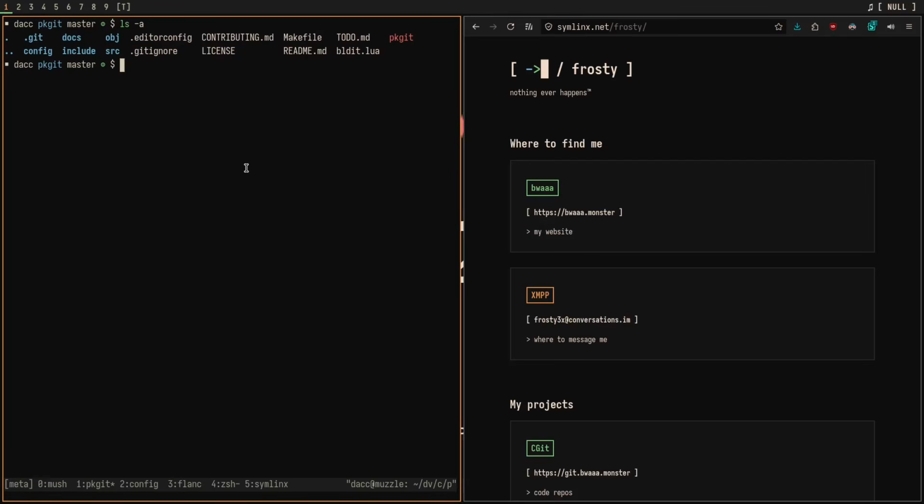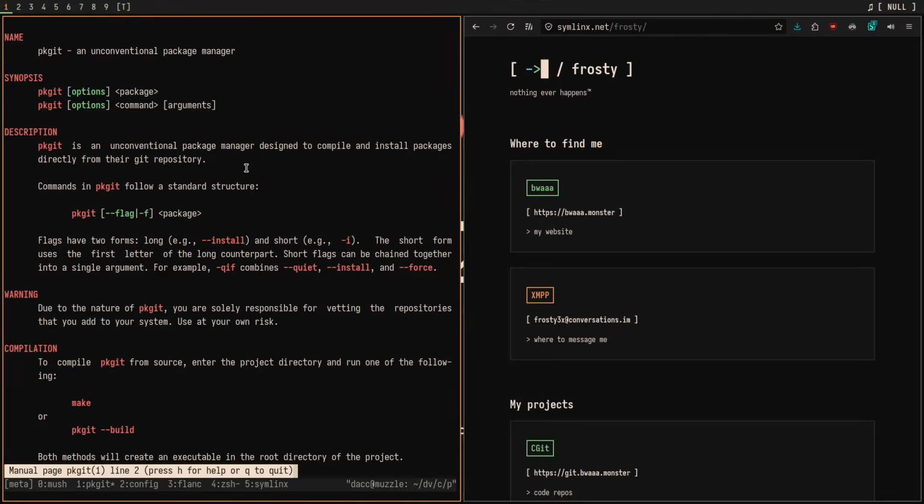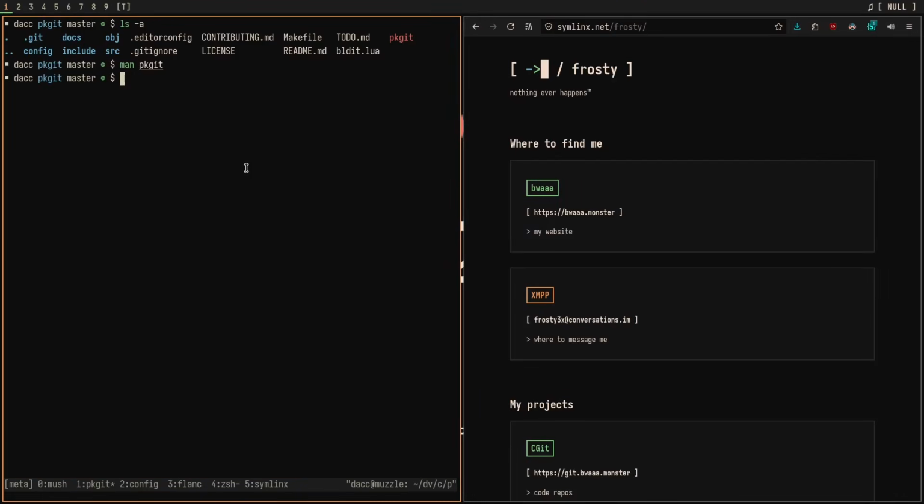This is the same guy who is also currently trying to make a TLDR page for pkgit, so you don't have to do man pkgit with all of this overwhelming information. You can get a very concise TLDR of pkgit. That one is still in the works though, and I'm not really sure if it's going to happen because it's been rejected because pkgit is too young.